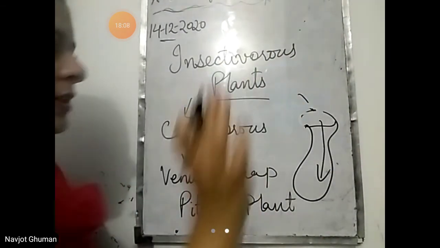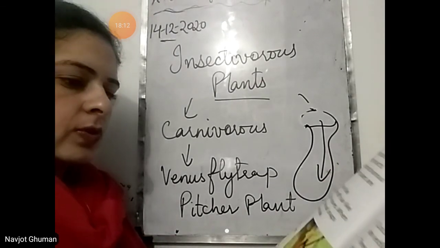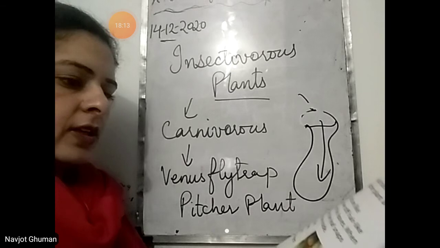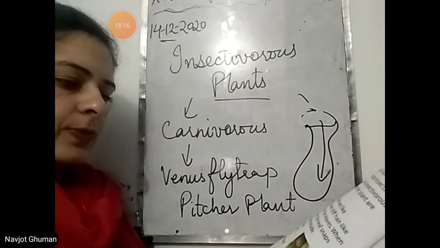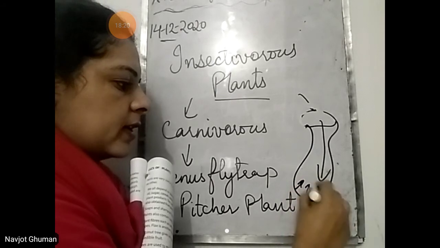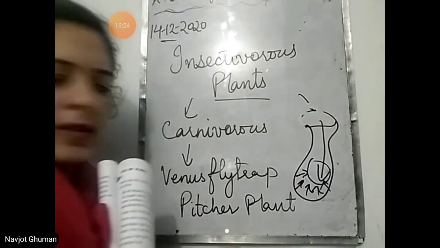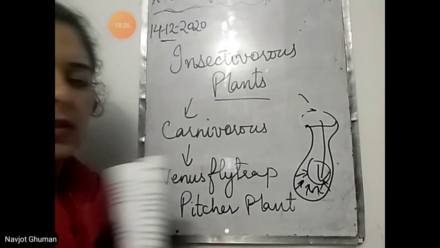Secretions from the pitcher help to digest the trapped insect. Juices are released that help to digest the insect. That is the pitcher plant.